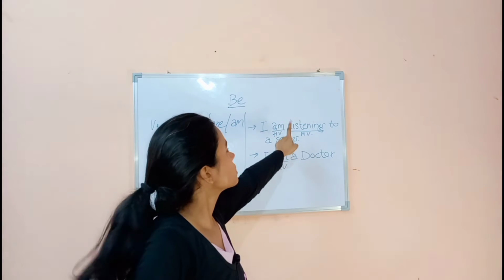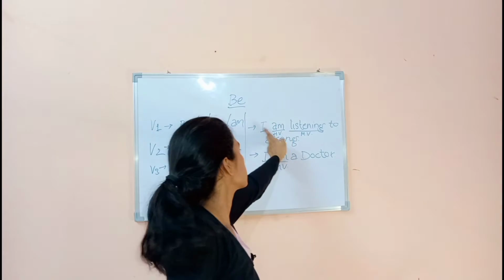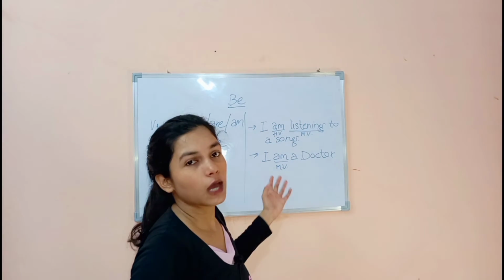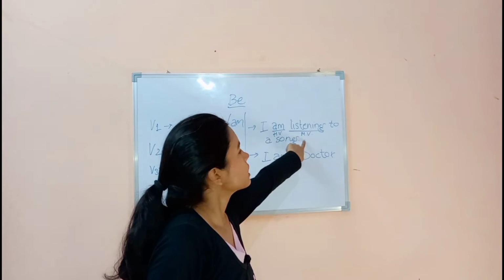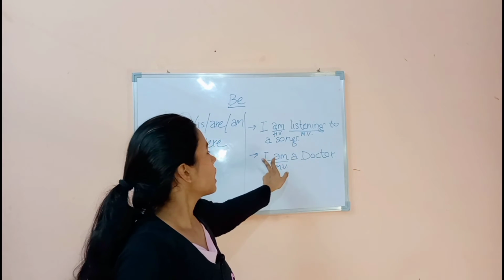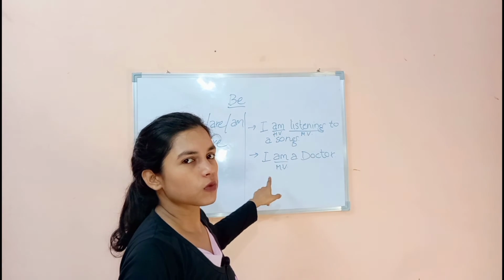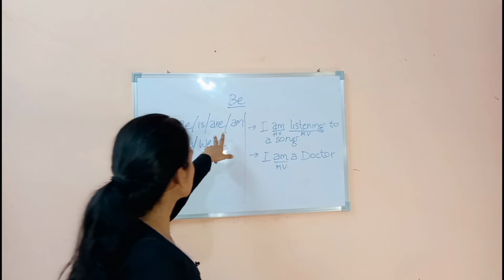If I do not use listening, the sentence will not get complete. I am dash to a song. What? I am listening to a song. So here, listening is the main verb. But here, I am a doctor. In this, am is the main verb. I hope you guys understand. This is the first form of be.